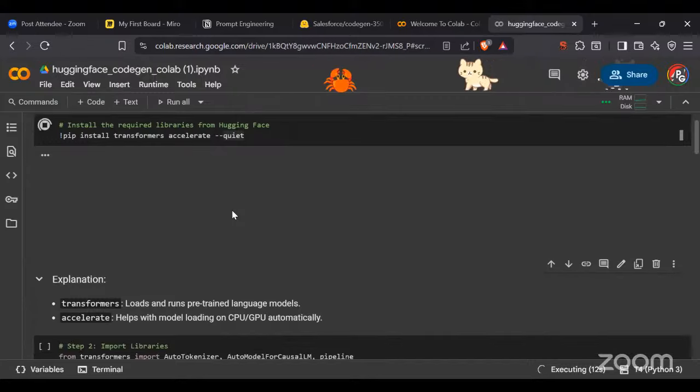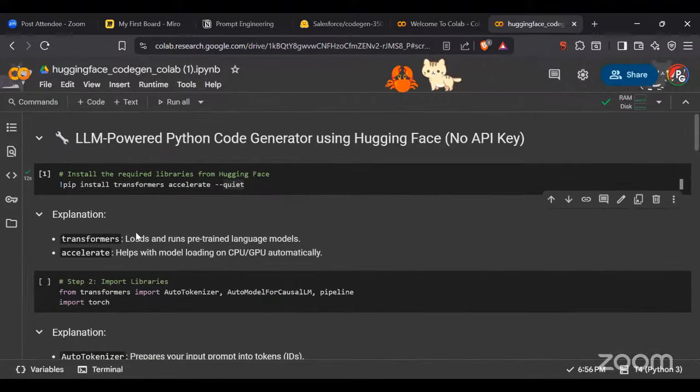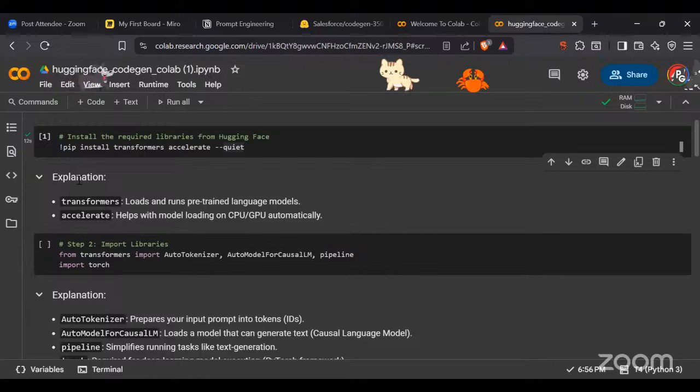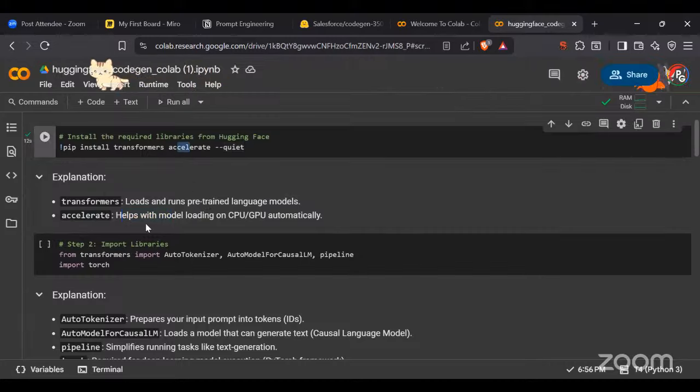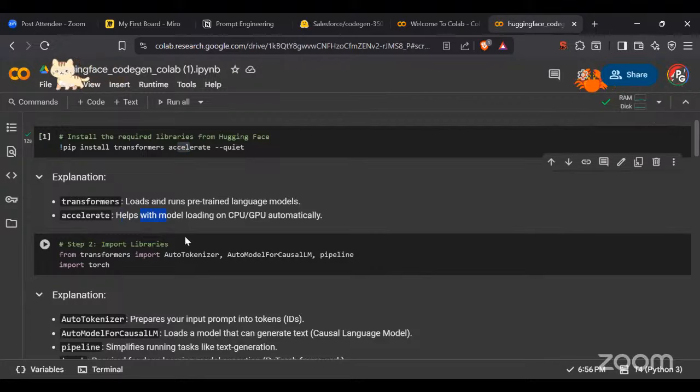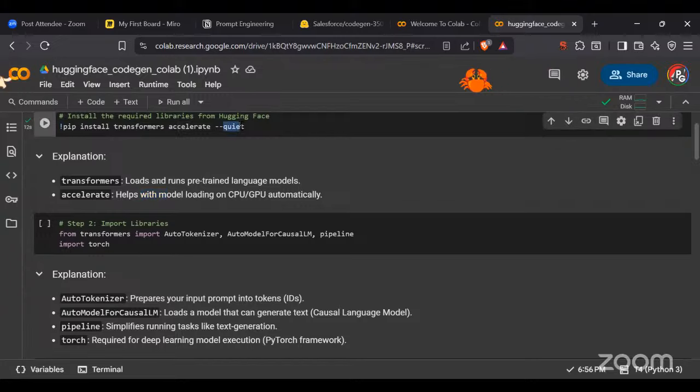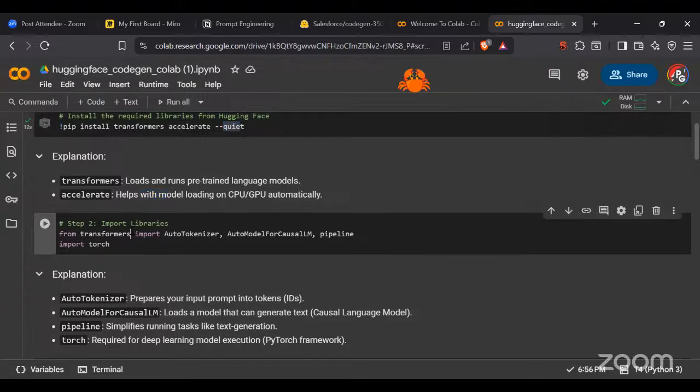Then once it is installed and everything is done, now what we are going to do is the explanation. Explanation means what is a transformer, what is an accelerator. Remember, we load and reprint the pre-trained language model data, the same data I'm going to use here. And then accelerators are going to do what? Accelerator is basically making the model use our GPU and CPU automatically. It also works quietly, so we won't see the extra unnecessary outputs as well.